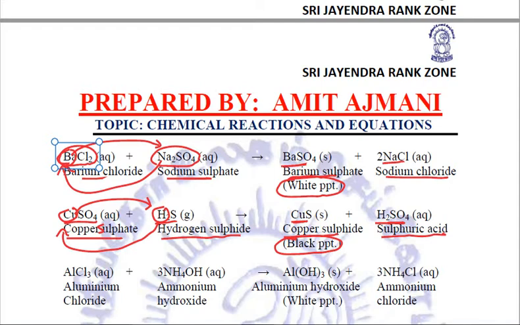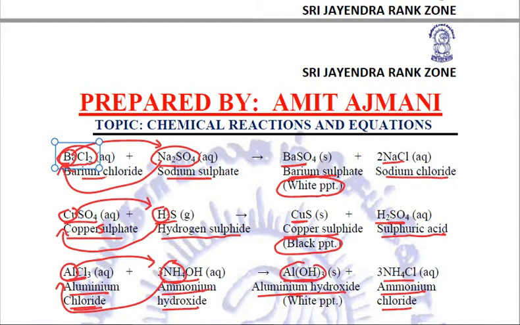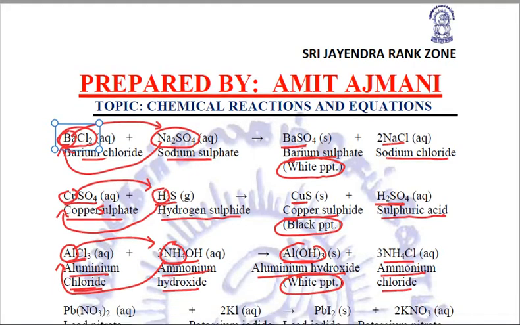Another example, AlCl3, this is aluminium chloride, reacts with NH4OH, ammonium hydroxide. Now this aluminium and this ammonium will displace each other, and in the product we will now get Al(OH)3, this is aluminium hydroxide, and NH4Cl, this is ammonium chloride. This aluminium hydroxide is a white precipitate. Hence, again, this is an example of both double displacement as well as precipitation reactions.